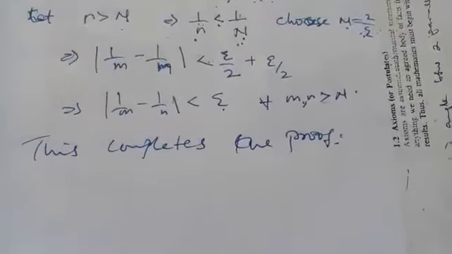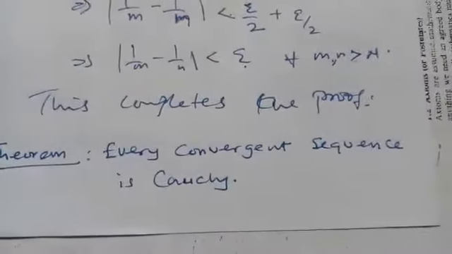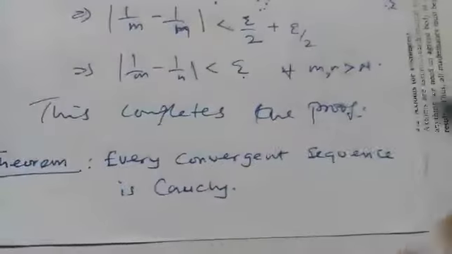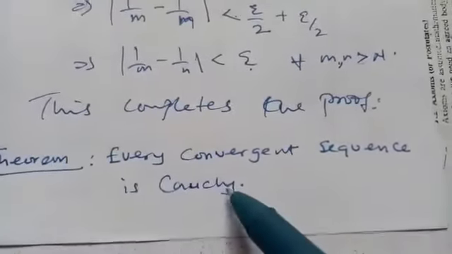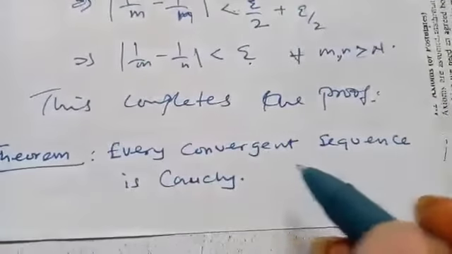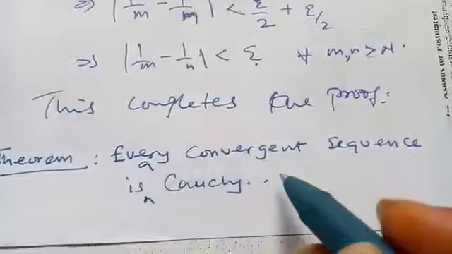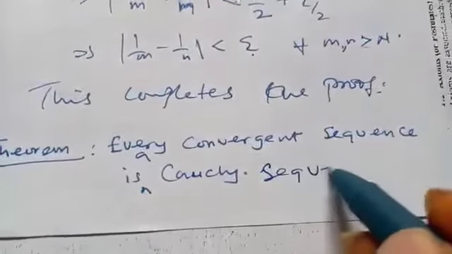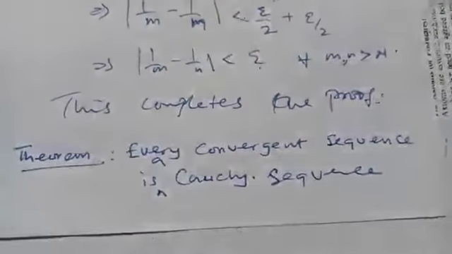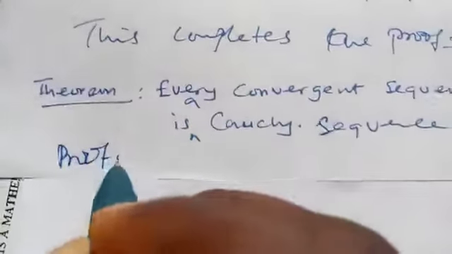So let's take this theorem. This is an important theorem in sequences. Every convergent sequence is Cauchy. That is, every convergent sequence in the real numbers is a Cauchy sequence. I can put it as it's a Cauchy sequence, or we simply write is Cauchy. So let's prove it. The proof.